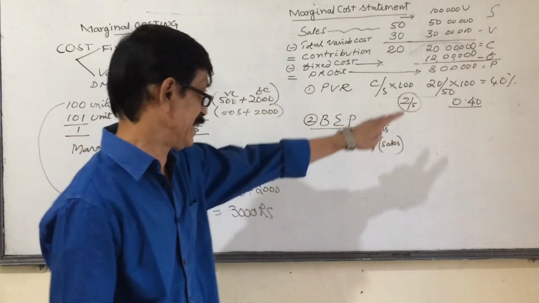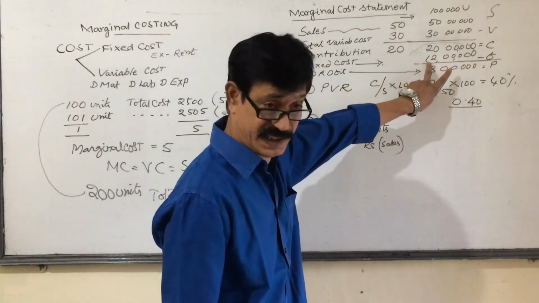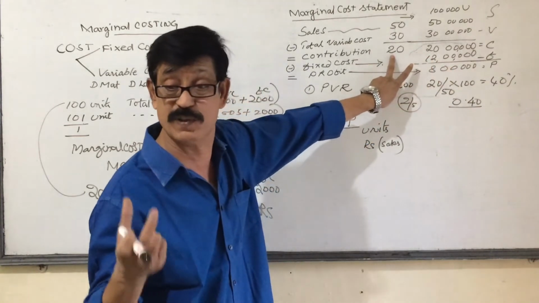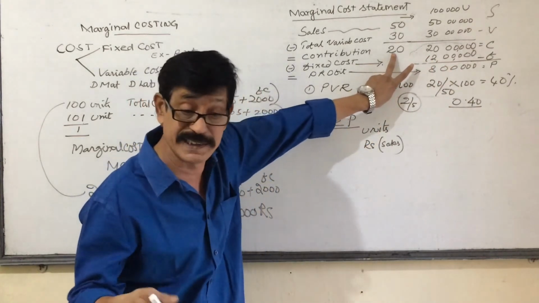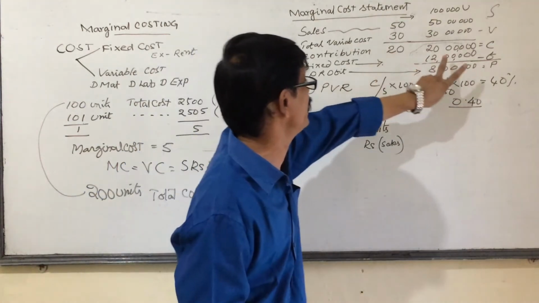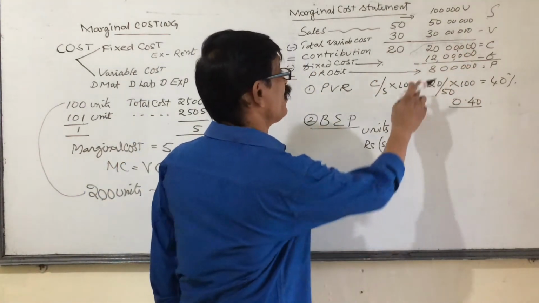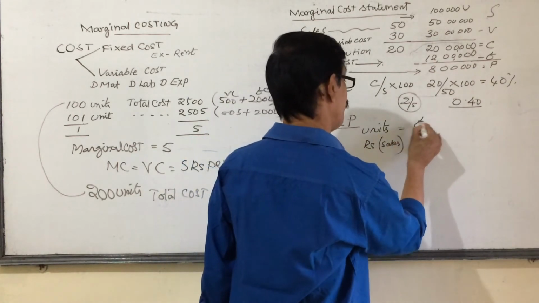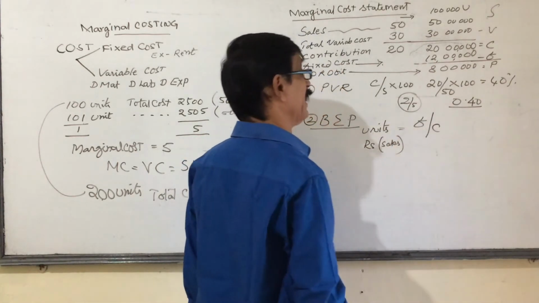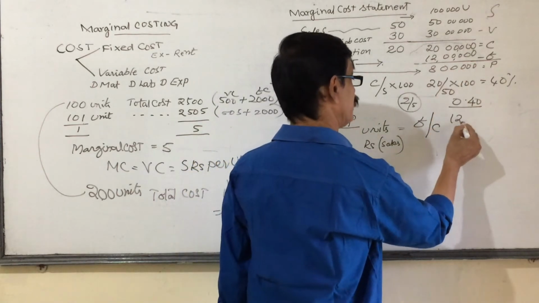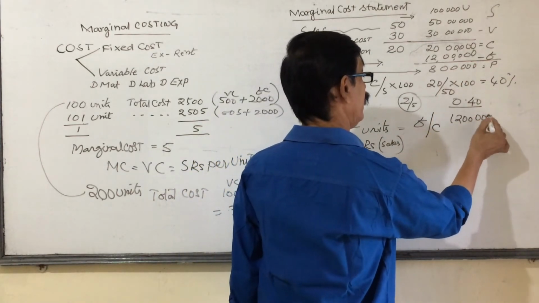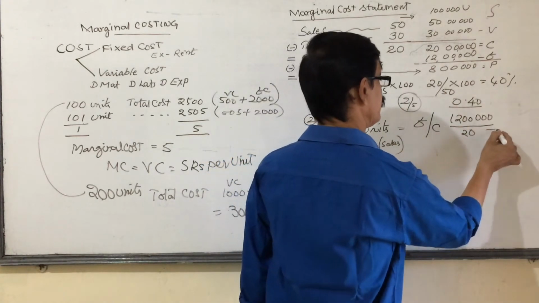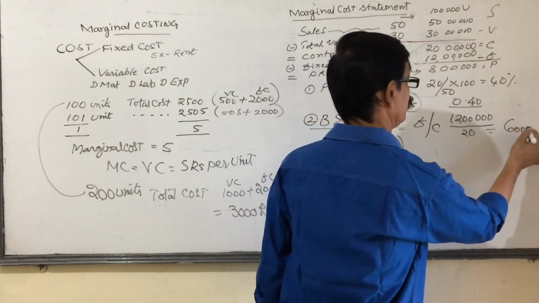Clear? Once again, my total fixed cost is 12 lakhs. If I am selling one unit, I am getting only 20 rupees towards contribution. How many units I have to sell to recover my fixed cost 12 lakhs? That is equal to 60,000 units I have to sell. How did I get it? Fixed cost divided by contribution per unit. That means 12 lakhs divided by contribution per unit, that is equal to 60,000.